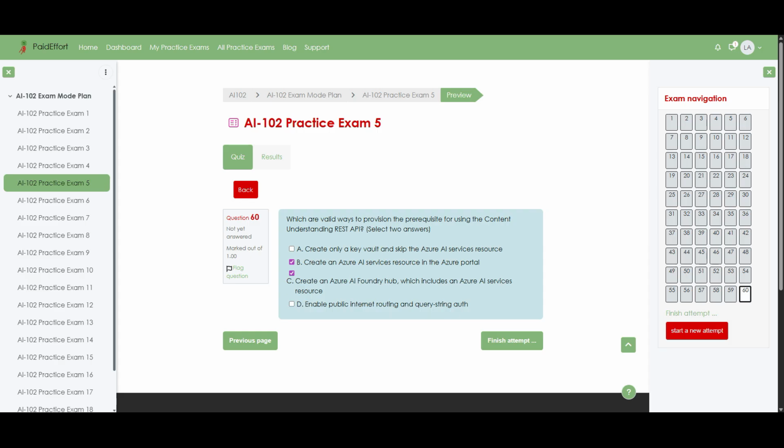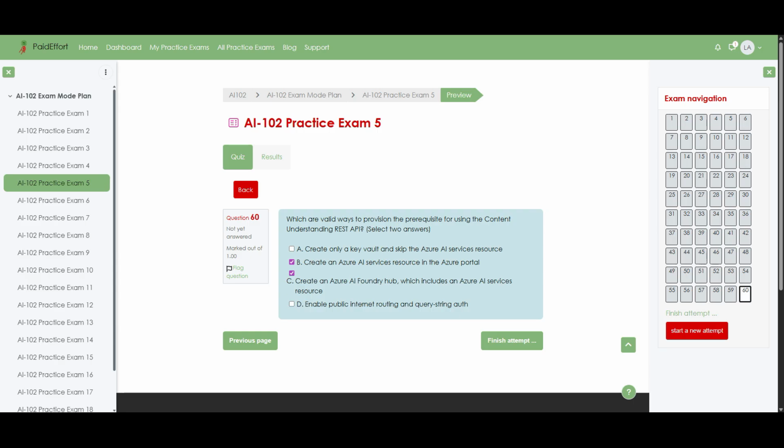Additionally, option C is also valid. An Azure AI Foundry Hub automatically provisions an Azure AI Services resource as part of its setup, meaning developers get the required resource bundled within the hub. This is especially useful when managing multiple AI workloads under a unified workspace.